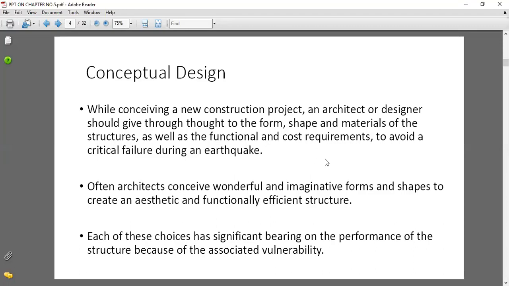Full stop. In the next line you write: each of these choices has a significant bearing on the performance of the structure because of the associated vulnerability.